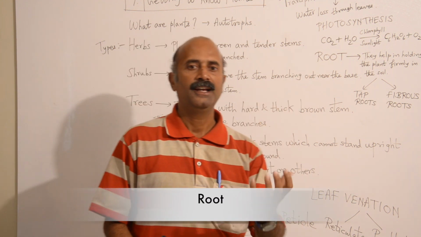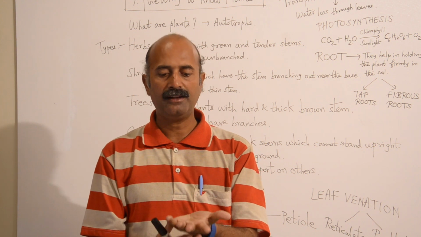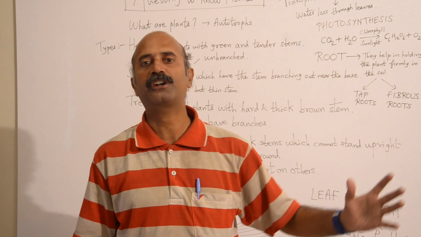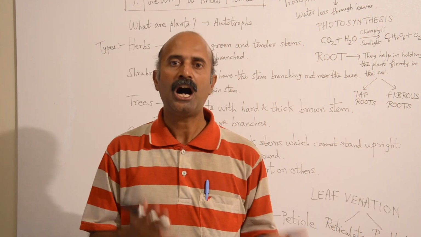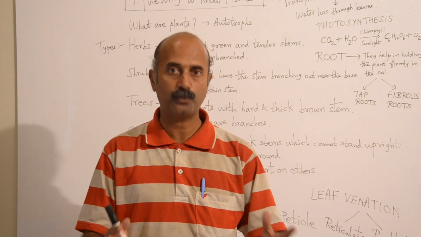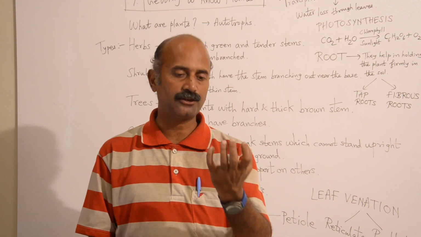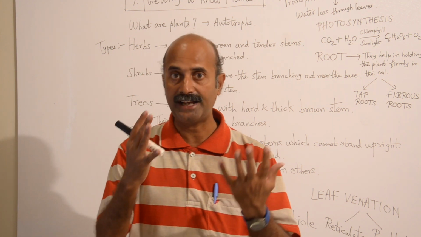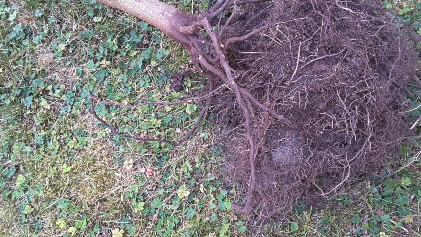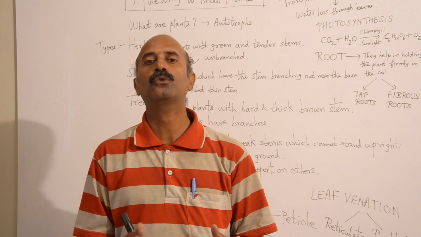What do you mean by root? Because you have a plant. Okay, the plant is standing. How will the plant make sure that it stands firm even in tough conditions, like if a storm occurs? Or what part of the plant will make sure that the plant stays where it is? It doesn't move around. So we need a part, and therefore plants have a special part known as roots. The roots grow from the base of the plant, and they grow inside the ground, towards the ground. So that's why they are known as root.